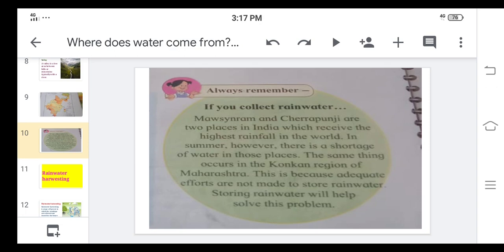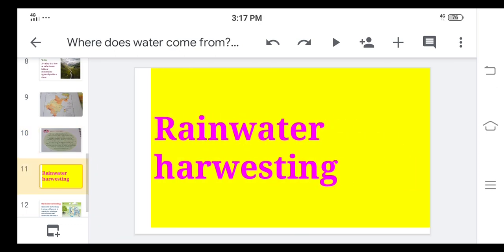Because whenever there is rain, if we store the water at that time, then we will not face the problem in the summer season. So storing water will help to solve this problem. Whatever rain we get in the rainy season, if we store that by using proper ways, then this type of shortage of water, scarcity of water, we will not face in the summer season.